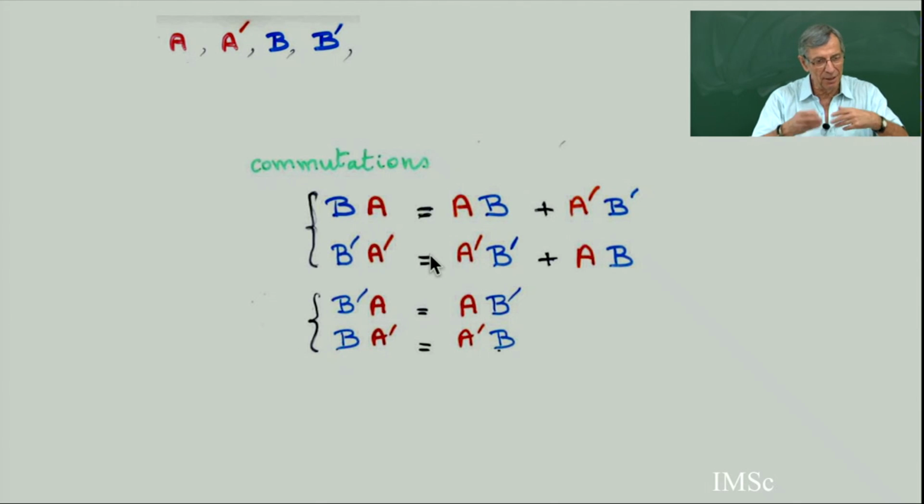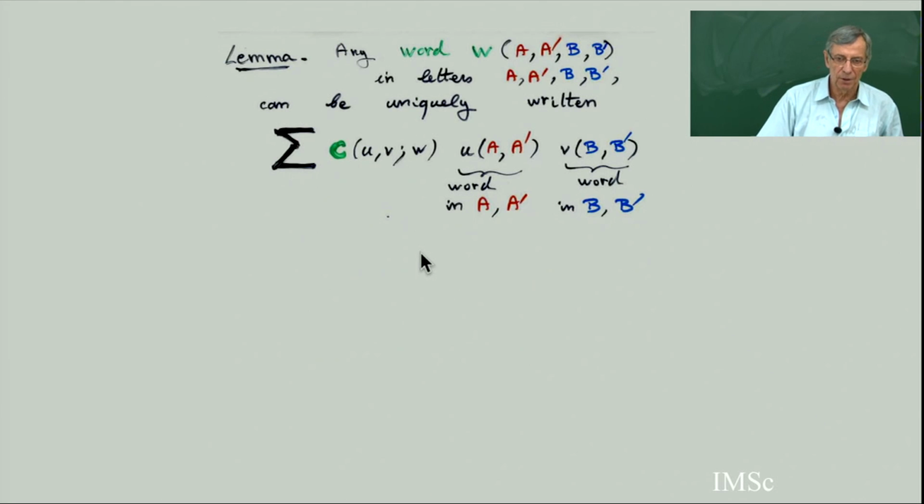So doing this many, many times by recursion, at the end you will get a polynomial where each monomial is a word in red followed by a word in blue. So I have a unique polynomial like this. And so I have a word in the free monoid, in the red free monoid, in A prime. I have a word in B, B prime. I am starting with the general word in the 4 letters. So I have a certain coefficient, C of U, V, and W.